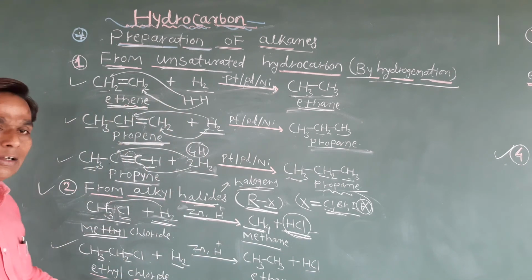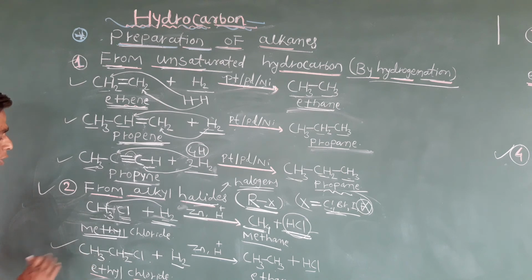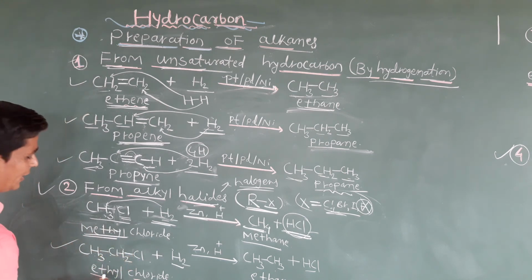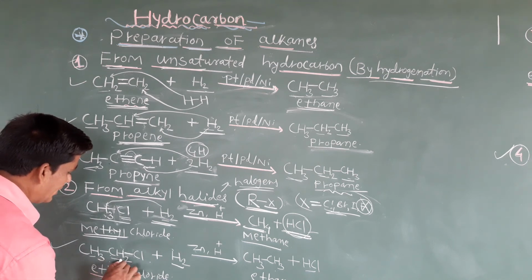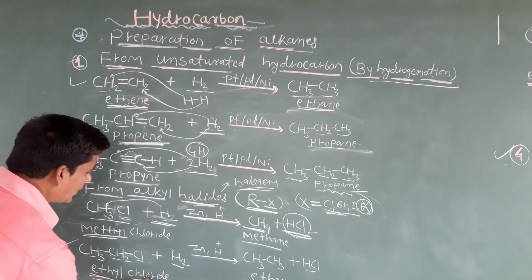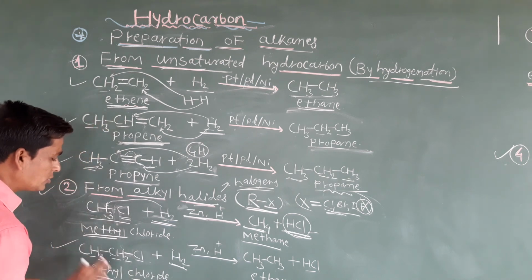Here I have taken ethyl chloride. Instead of ethyl chloride, you can take ethyl bromide also. You can use any halogen. Simply here I have taken ethyl chloride, CH3CH2Cl. This is ethyl chloride. Here I am adding H2. So simply, students, what happens?